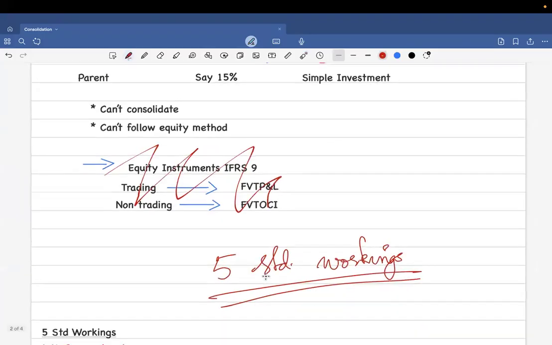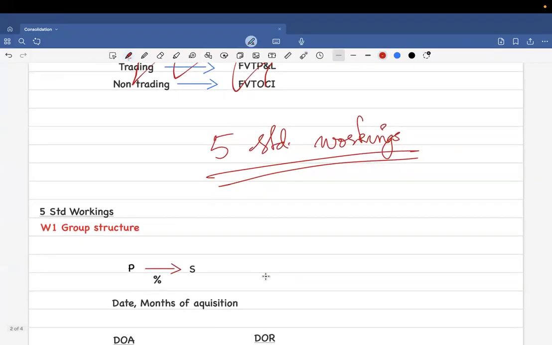Now, when it comes to consolidation, it is literally just five steps involved. If you study these five steps, you're clear. The five steps should be learned by heart. It's a must that you study these five steps by heart, otherwise you won't be able to answer consolidation questions.